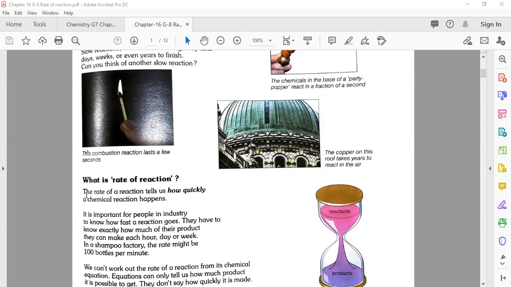You know very well, the rate of reaction tells us how quickly a chemical reaction happens. We know very well it is important for people in industry. Now why do we know this? What's the reason behind it? It is important for the reaction here.